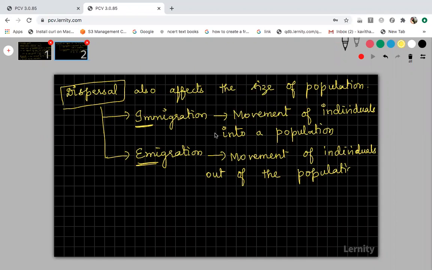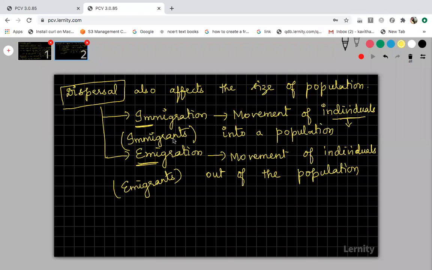Okay, I am talking about the process. The movement of individuals into the population is immigration, and the process of movement of individuals out of the population is emigration. And individuals who are moved into the population are called immigrants. And the individuals that have moved out of the population are called emigrants. The individuals are called immigrants and emigrants, and the process of movement of individuals into and out of the population is called immigration and emigration.